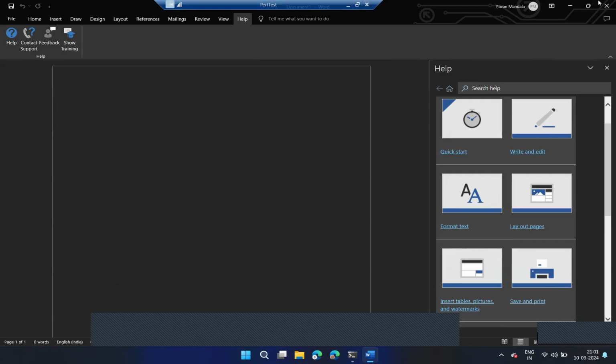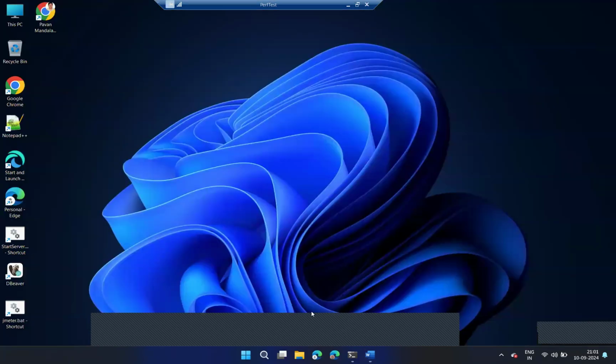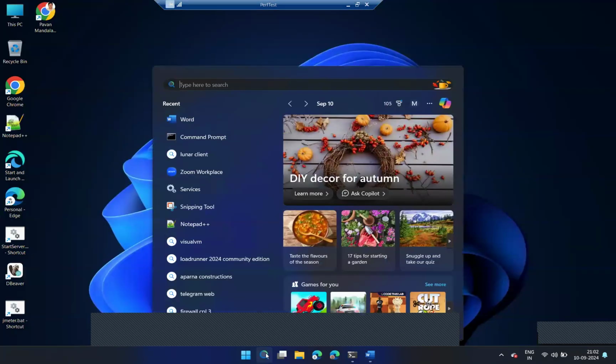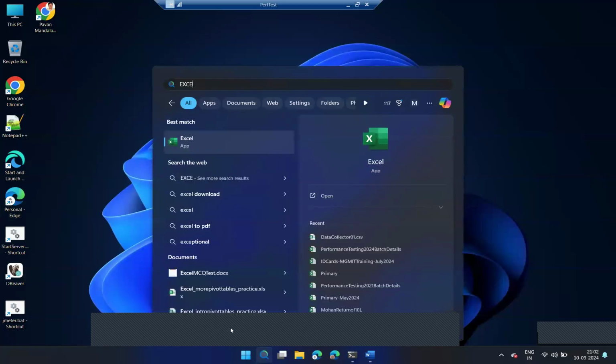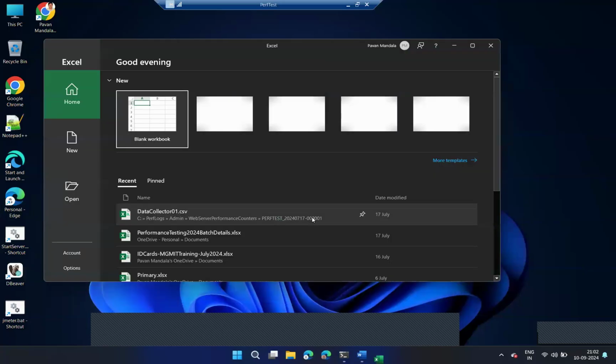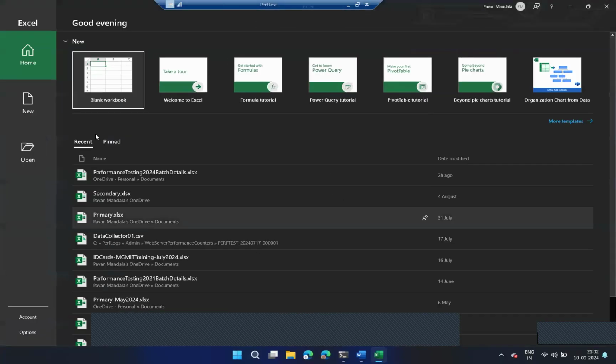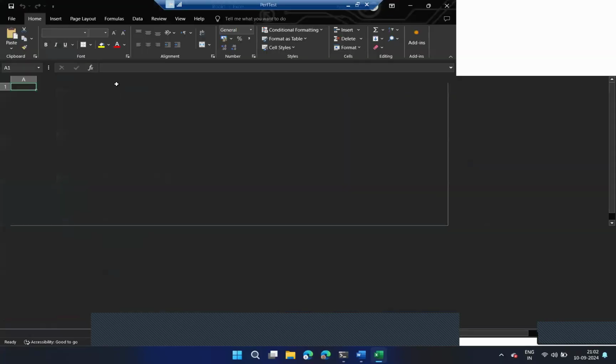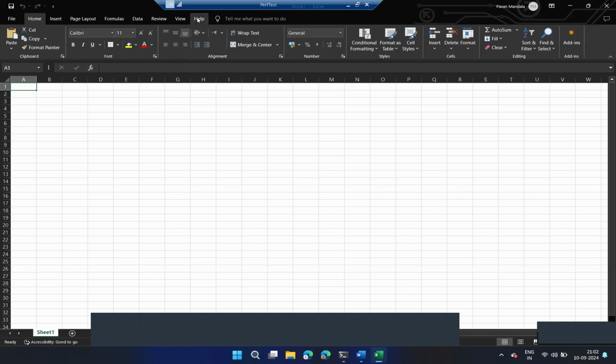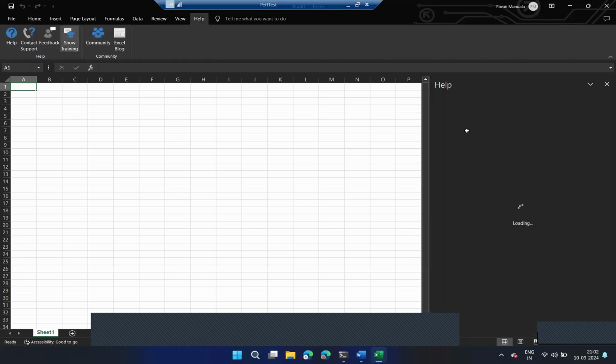Similarly for Microsoft Excel, you need to know some basics. If you are from a non-computer background, or want to refresh these concepts, open a blank sheet and again go to Help, Show Training.